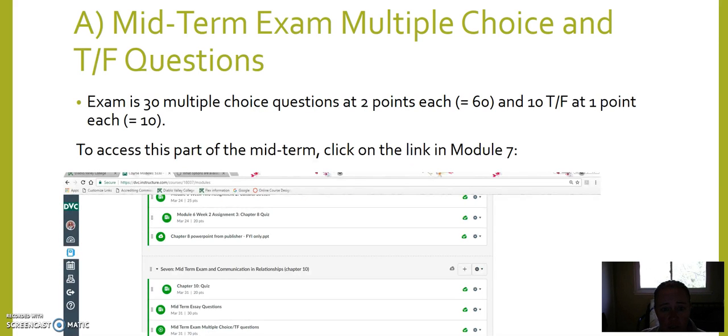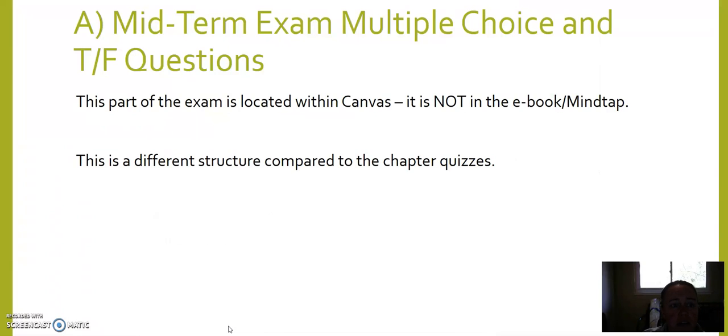For the multiple choice and true-false questions, this is a little bit different because it's actually in Canvas, not in the MindTap or textbook quiz functions. So if you've taken other quizzes within Canvas for other classes, that's where this is. It is 30 multiple choice questions and 10 true-false questions for a total of 70 points. To get to that part of the midterm, click on the link in Module 7. Right here, midterm exam, multiple choice, true-false questions. That'll bring you into the quiz functionality within Canvas, and you'll take it right then and there.